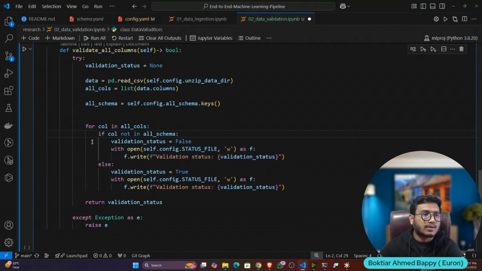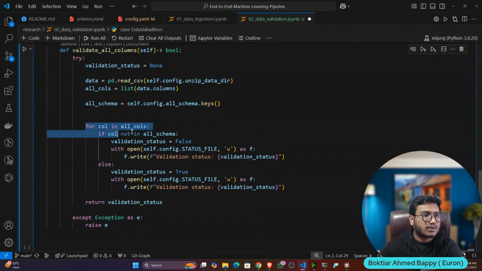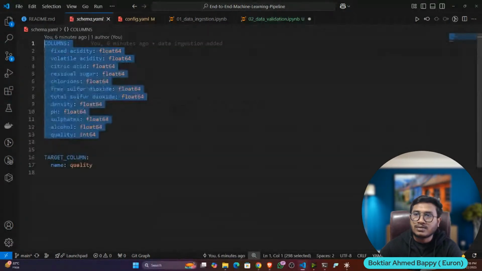Now here, let me show you the validation status. See, for column, here I'm telling if column is not in all schema, that means the column we are reading from here, if some of the columns are missing in this schema, that means this is not the actual data.